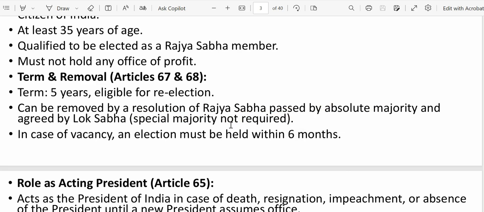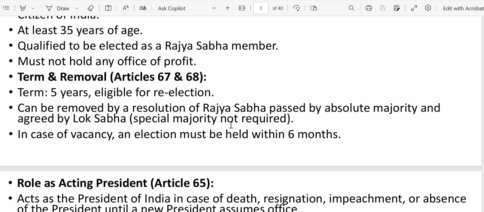Special majority is, as an example, let's suppose you have 75 members in total. Now at least 2/3 of the members should be present and vote. What is 2/3 of 75? That is 50, right? So at least 50 members should be present and vote, and the winning candidate should get at least 50% of the total vote.